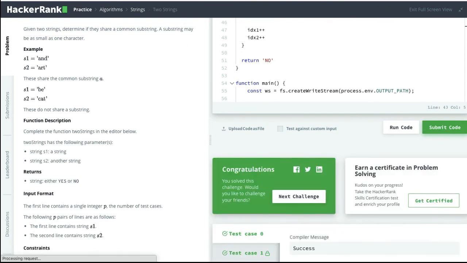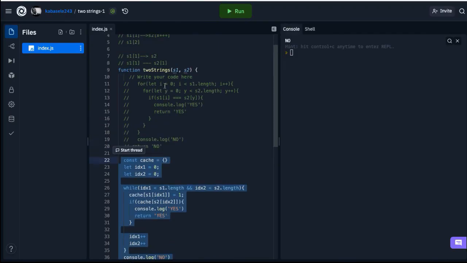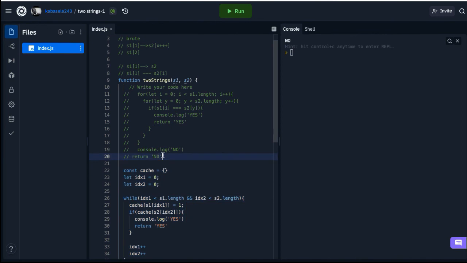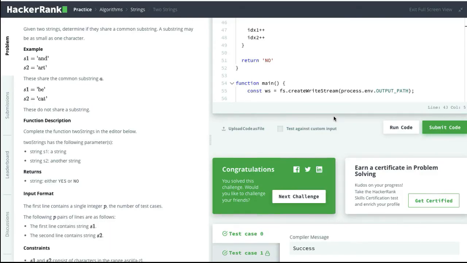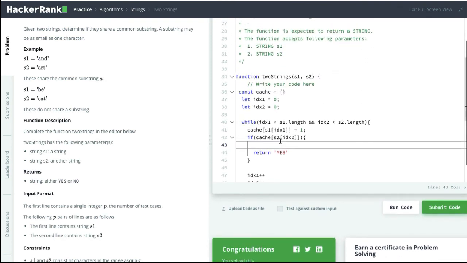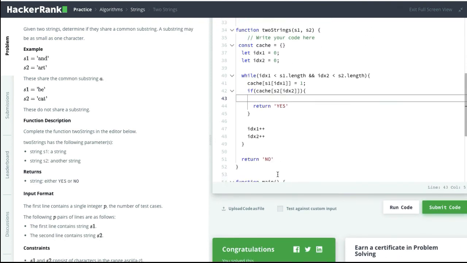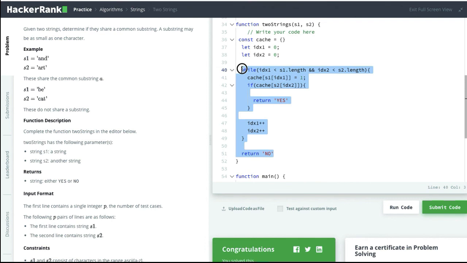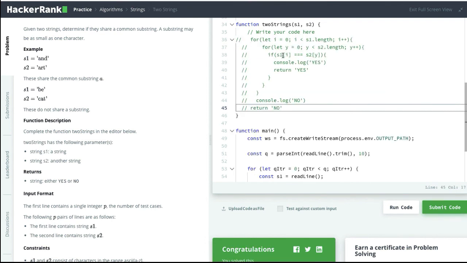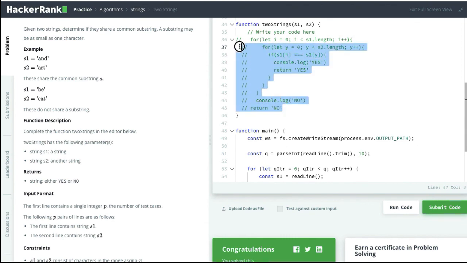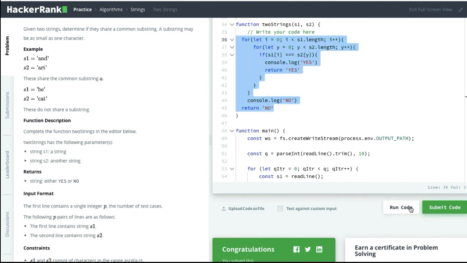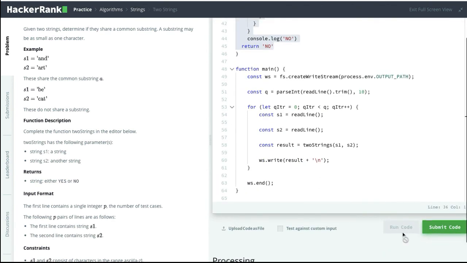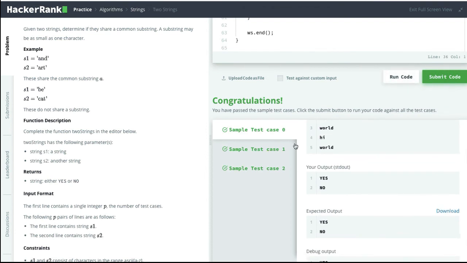But by the way, let me just show you something before we go. The way that we did our first example, if we try to run the code, you see first of all it passes.